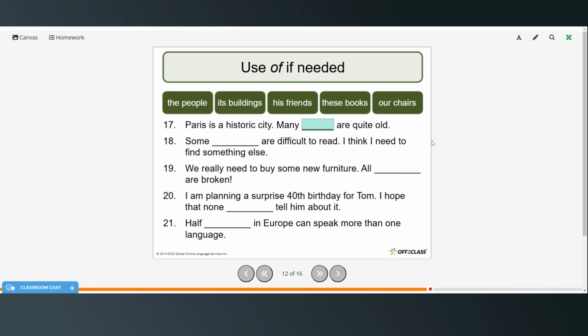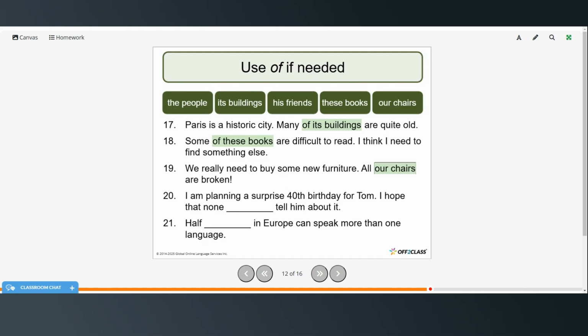Okay, Paris is a historic city. Many of its buildings are quite old. Some of these books are difficult to read. I think I need to find something else. We really need to buy some new furniture. All our chairs are broken. You could say all of or just all our chairs, so you can either use it or not.